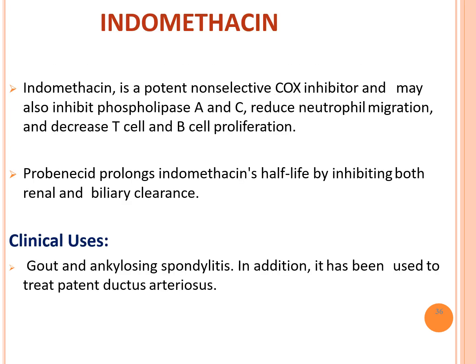Next, coming to indomethacin. Indomethacin is a potent non-selective COX inhibitor and may also inhibit phospholipase A and C, reduces neutrophil migration and decreases T cell and B cell populations. Probenecid prolongs the indomethacin half-life by inhibiting both renal and biliary clearance. So what are the uses of indomethacin? Used in gout and ankylosing spondylitis. In addition, it is also used in the treatment of patent ductus arteriosus.